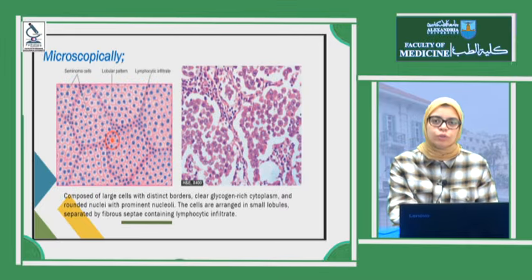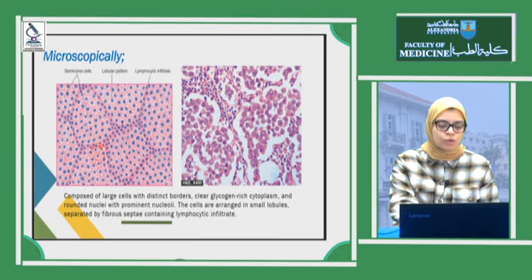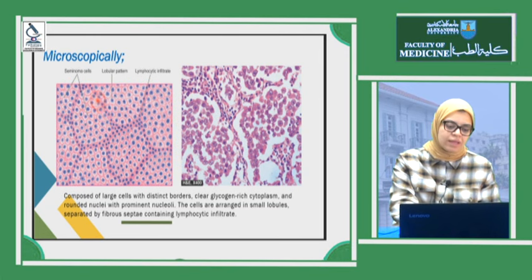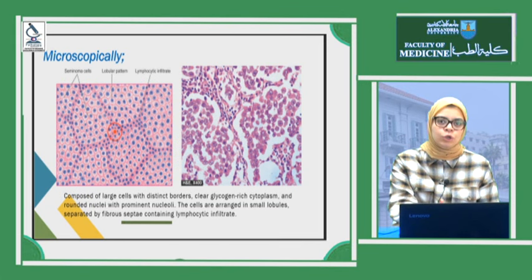Microscopically, we are going to find two types of cells. The seminoma cells, or the neoplastic cells, are nests or lobules of large tumor cells, polyhedral, having a large central rounded nucleus. And another type of cell, which is the lymphocytes. These are non-neoplastic cells, inflammatory cells detected in the fibrous septa that separate these tumor lobules.